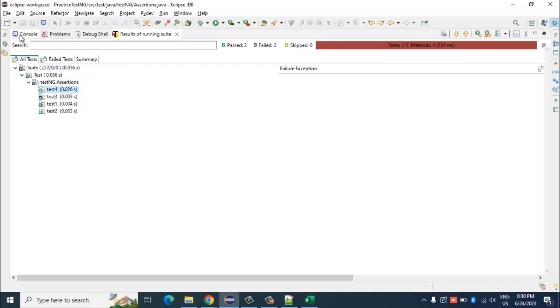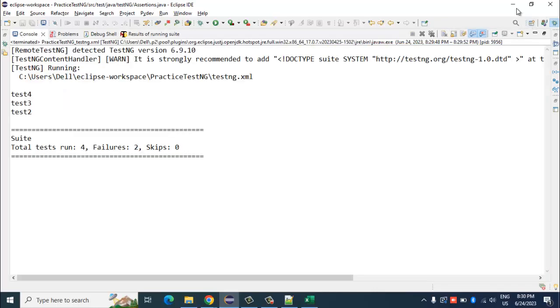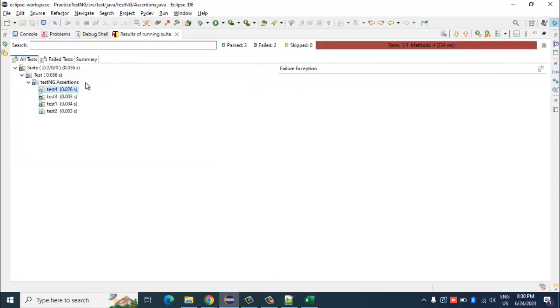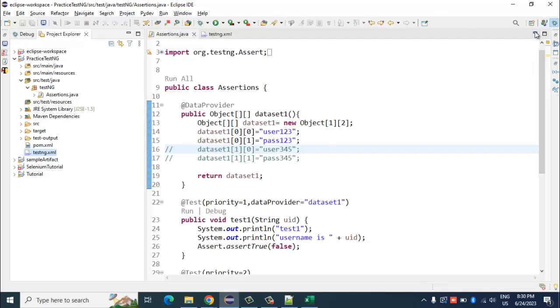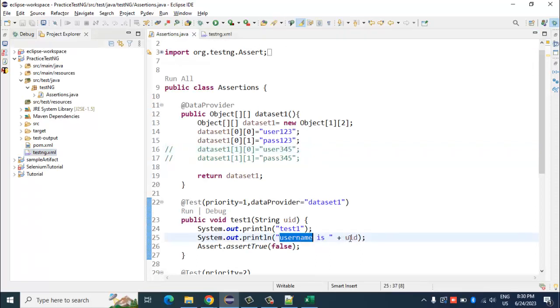Method, we need to give password also, Rahul. Okay. One second. No, but why didn't it print this? Password we need to give. Okay, yeah. String pwd.